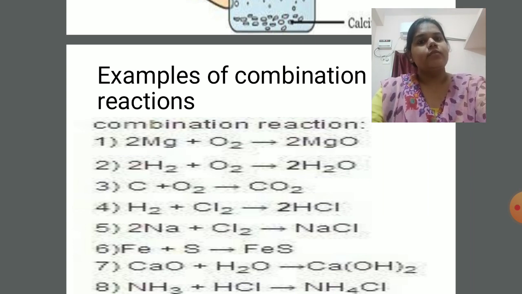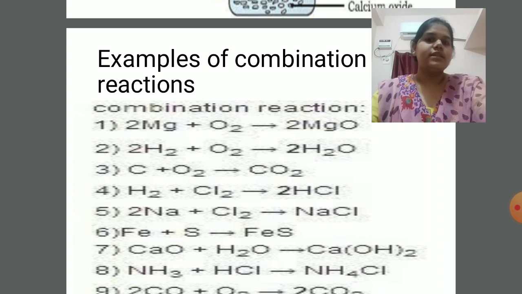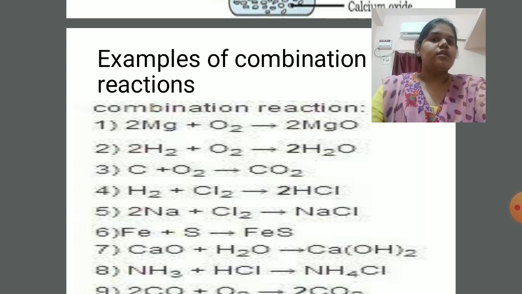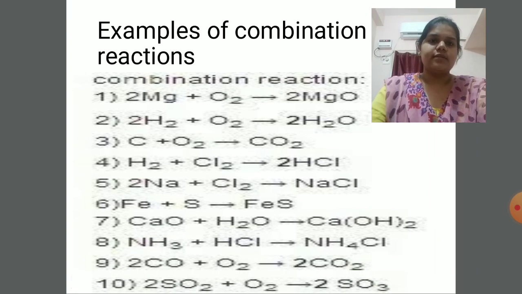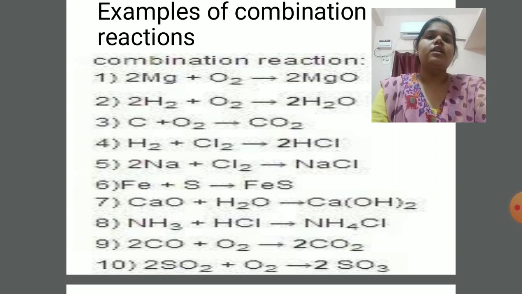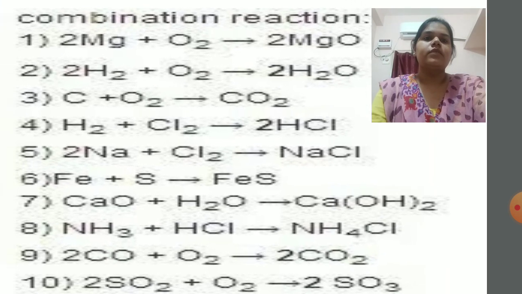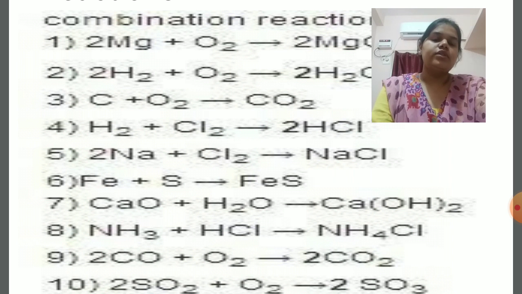Next, carbon combines with oxygen. Here in place of carbon you can also call it coal. Coal is nothing but carbon. It combines with oxygen to produce carbon dioxide gas. Next is hydrogen combines with chlorine to form HCl, hydrogen chloride. Fifth one is sodium combines with chlorine to produce sodium chloride, that is common salt.